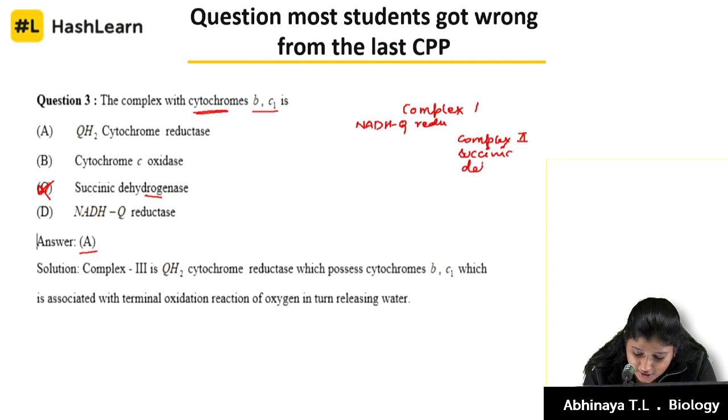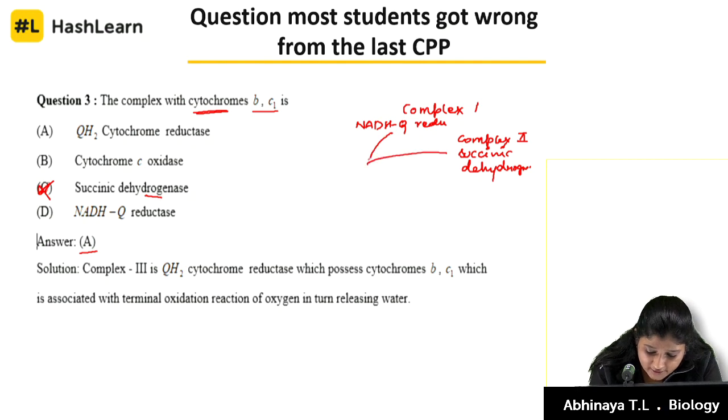Okay, I'll show you the picture we discussed in the previous class. Both are given there, protons and electrons. From here FADH2 comes in, from complex 1 NADH plus H plus comes in, and this gets inside ubiquinone. From ubiquinone it goes to complex 3.